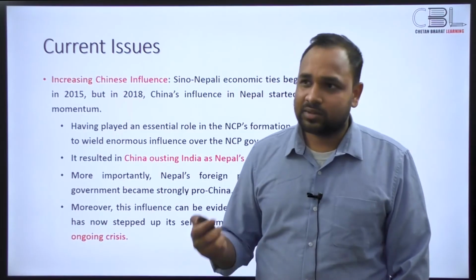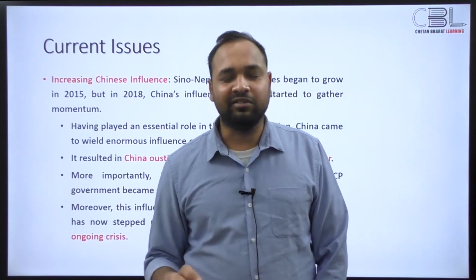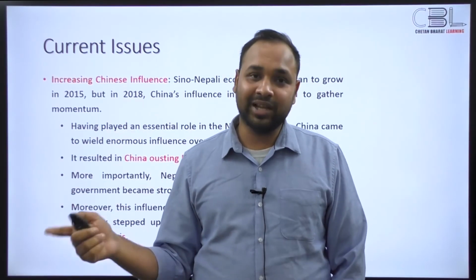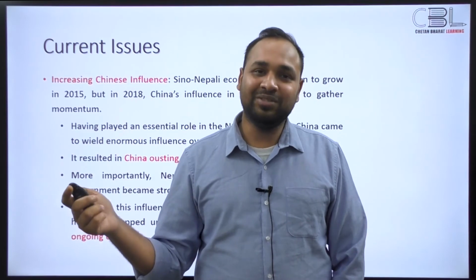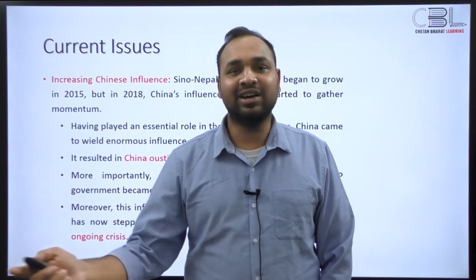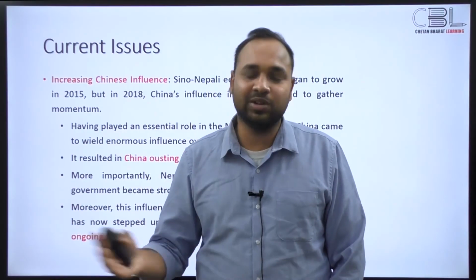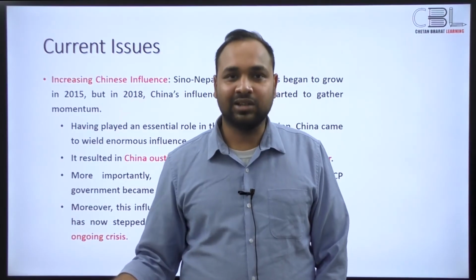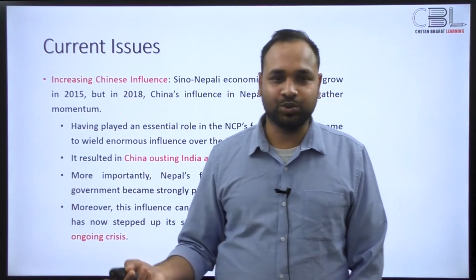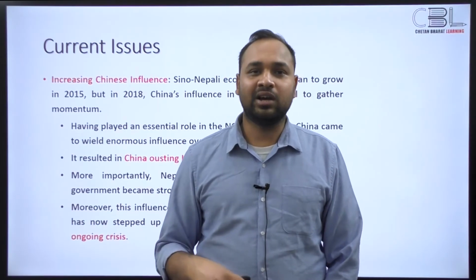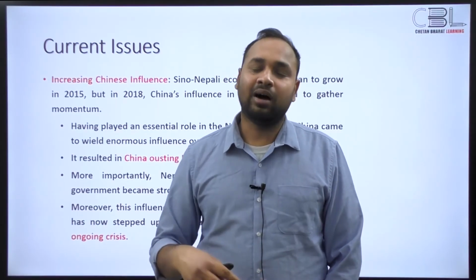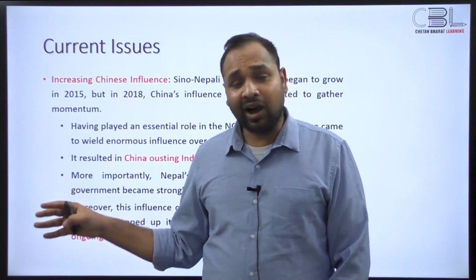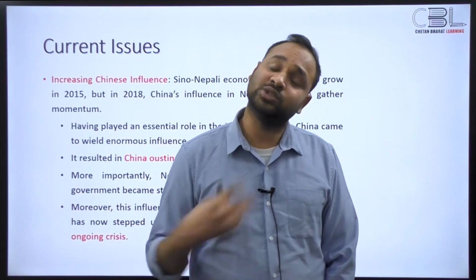However, what you need to know is that the alliance was always a tricky one, right? There were these factions of the Communist Party that have been violent towards each other. In certain areas, there have been massive clashes between these communist parties, and now suddenly they were asked to cooperate with each other. Obviously they have ideological issues on how to deal with India, how to deal with China, and how to deal with the United States, how to manage the economy, and whether it will be a state-led economy or a private economy. And then now there is a Hindutva wave also going on that wants to restore monarchy, right?